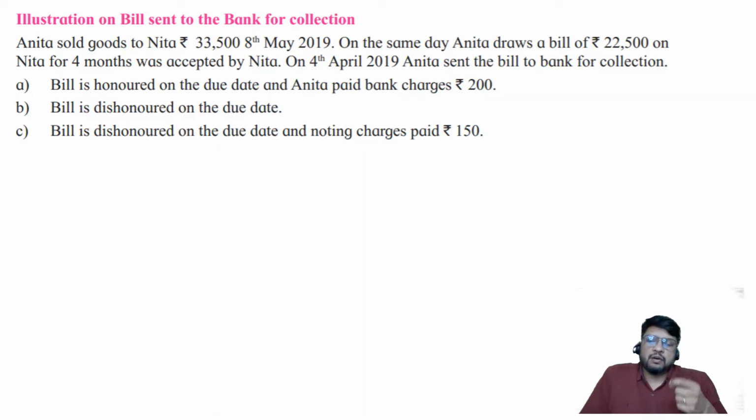That means the day on which the drawer sells the bill to the bank, immediately he gets the cash from the bank. And on the due date, the bank will collect the money from the drawee. Whatever money is collected by the bank, the bank will keep to itself. The bank will not return the money to the drawer because the drawer had already received the money at the time of discounting itself.